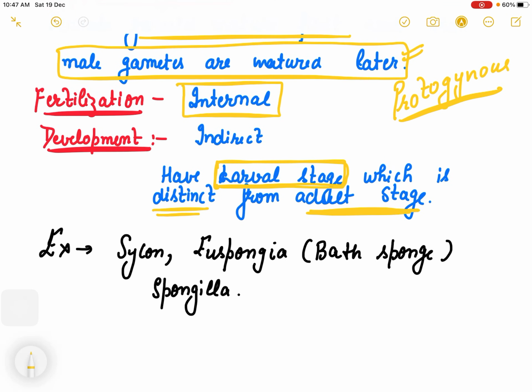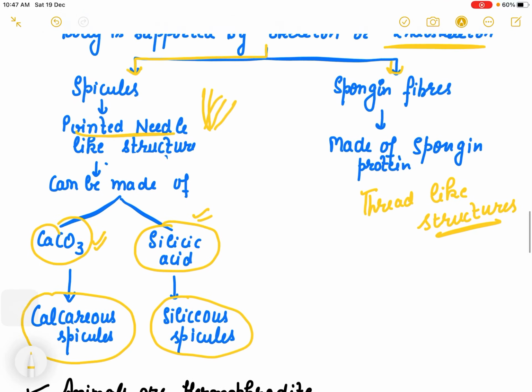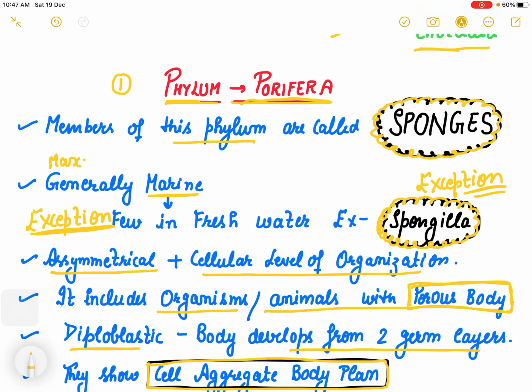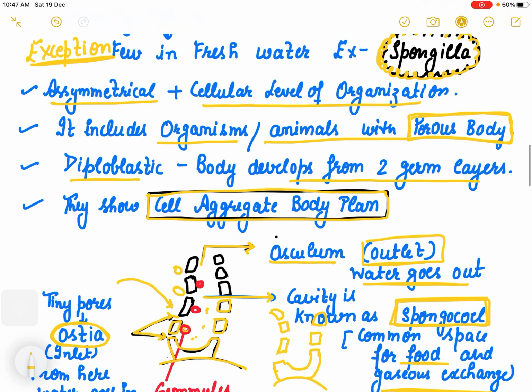A very common example is Spongilla, which we already talked about; this is a freshwater Porifera, a freshwater sponge. And Sycon, then Euspongia, which is also known as bath sponge. So these are a few examples of this group, Porifera. One major thing you need to understand is that Spongilla is the freshwater exception.